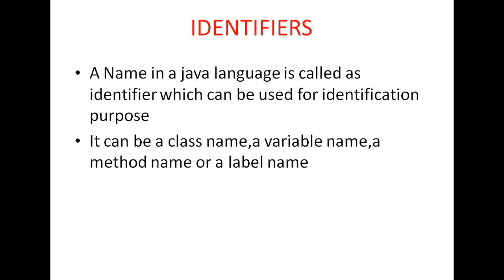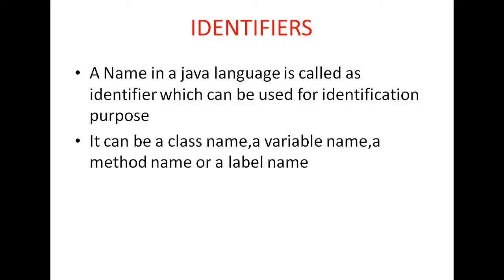So in simpler terms, you can say that identifiers are just the names given to the variables, the methods, the classes, the interfaces for identification purposes. One thing you can remember: identifiers means names of variables, classes, methods, etc.